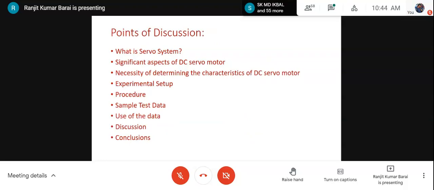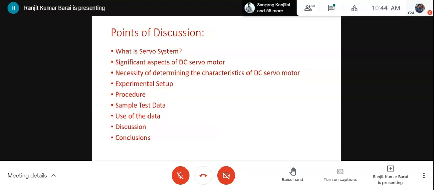So the points of discussion will be like this: what is a servo system and significant aspects of DC servo motor, necessity of determining the characteristics of DC servo motor, experimental setup and description of it, the procedure as detailed in the instruction sheet, and samples. I will show some sample test data and how to use that data, and some discussion, finally conclusion. So first of all, what is a servo system?